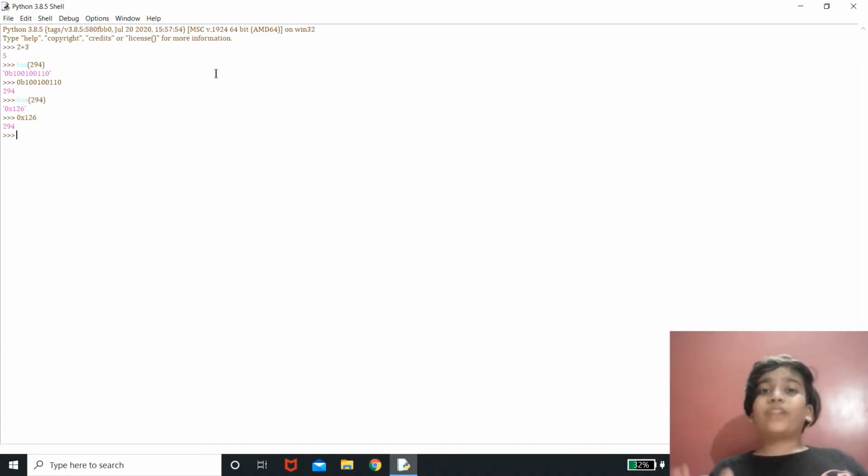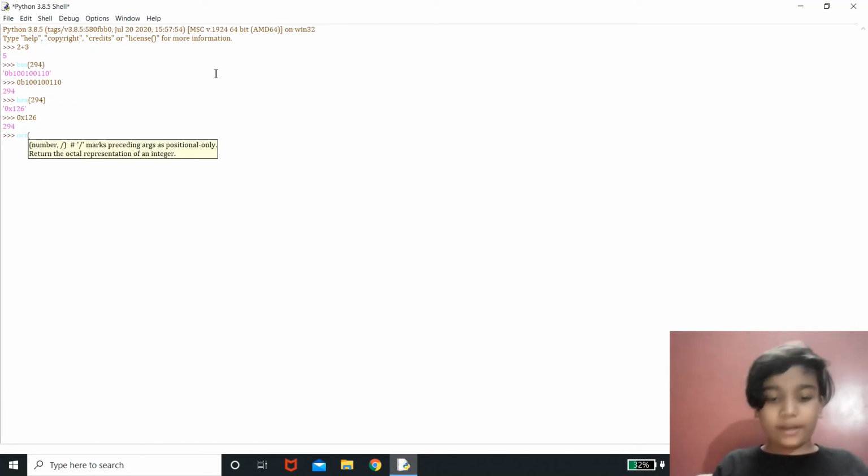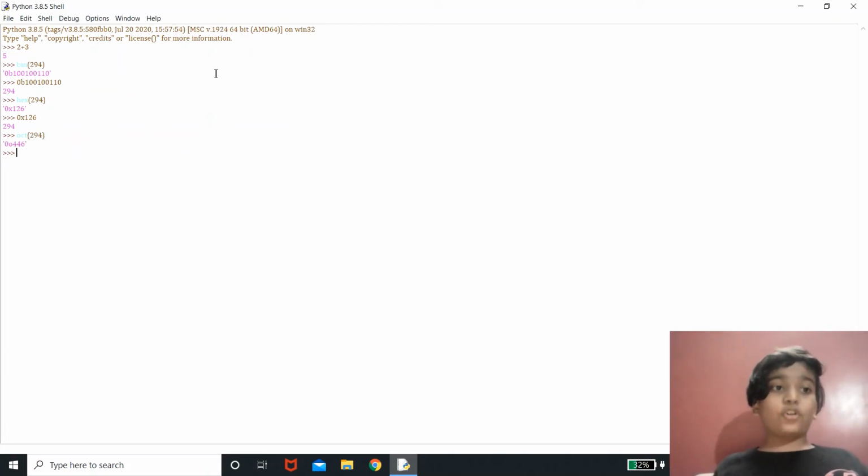Now if I want to convert a decimal format into an octal format, there's a built-in function called oct, and let me pass 294. So it's 0o446. So when I write 0o446, again over here 0o represents that it's an octal format of 294. And when I write 0o446, the output is 294.